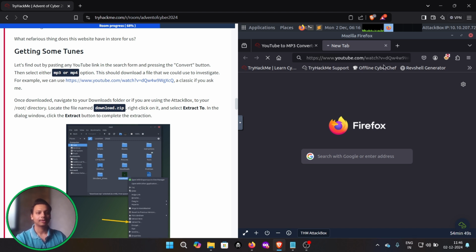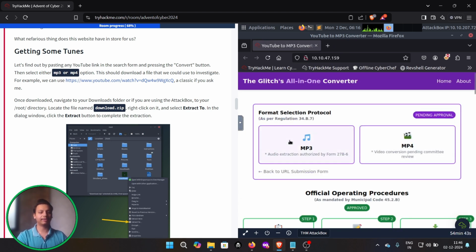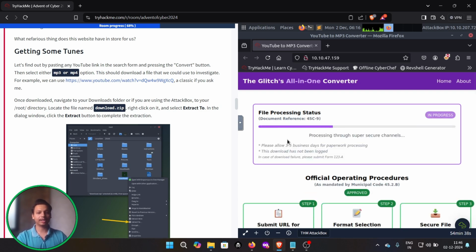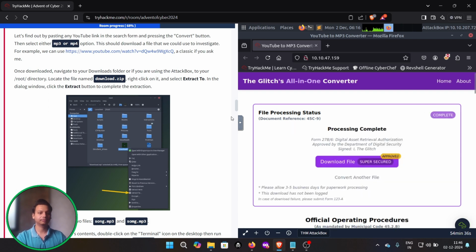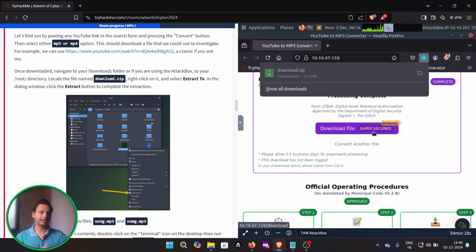Okay, I guess it is going to take some time, so no worries. You can directly click on convert, and we have to convert this particular video to MP3. So it is processing, and you can see the processing has been completed. It says download file, super secured and approved, so it looks completely legit.